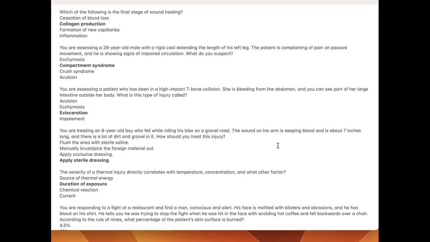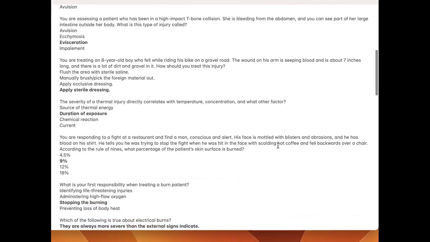You're assessing a patient who's been in a high-impact T-bone collision. She's bleeding from the abdomen, and you can see part of her large intestine outside her body. What is this type of injury called? Evisceration.